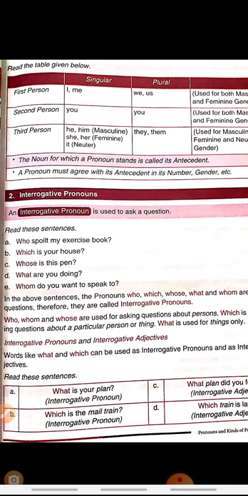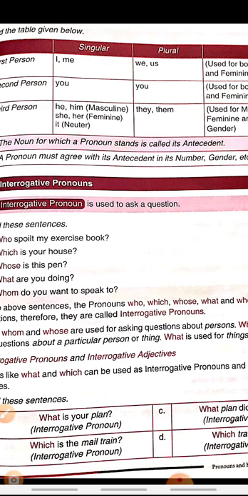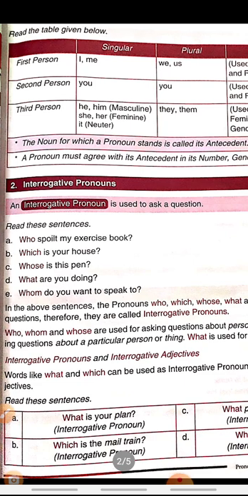Who spoilt my exercise book? Which is your house? Whose is this pen? What are you doing? Whom do you want to speak to? So interrogative pronoun is used in place of noun, and when we ask the question, it gives the answer in the form of noun. Right, so pronoun is used in place of noun.